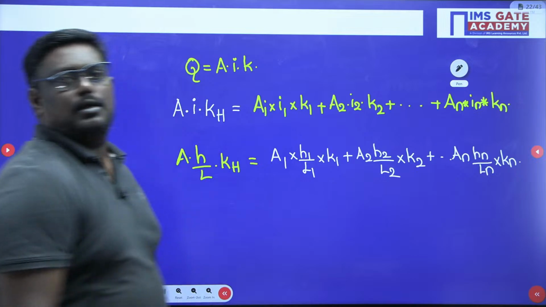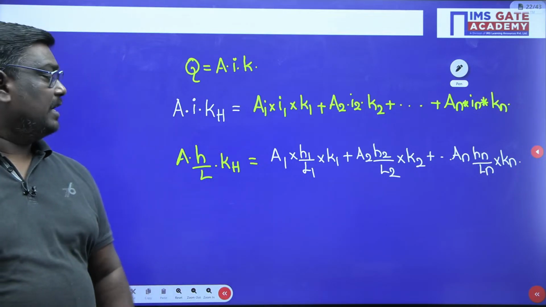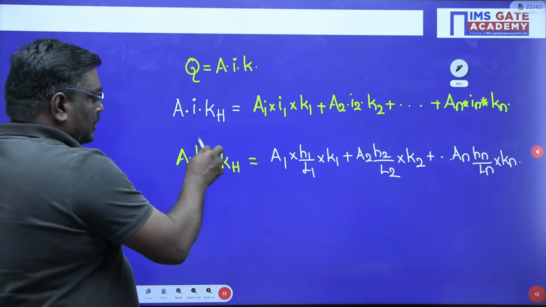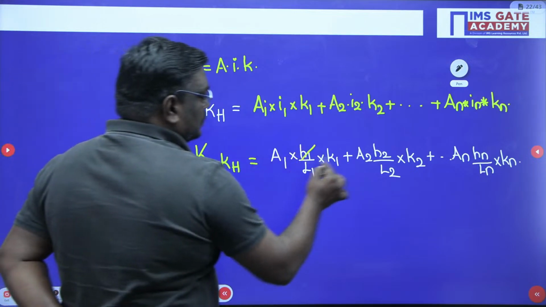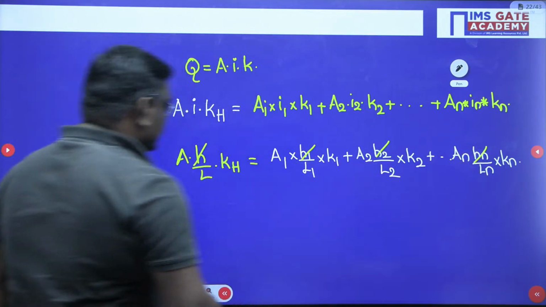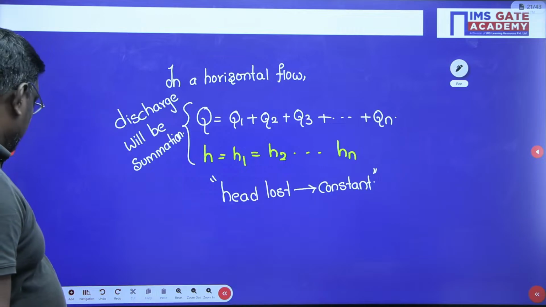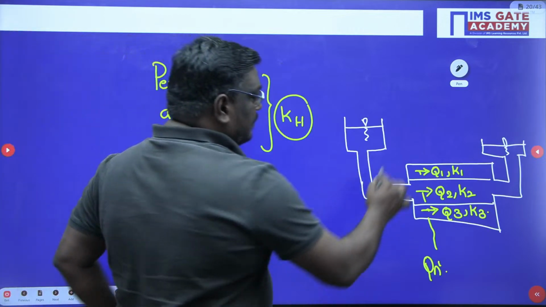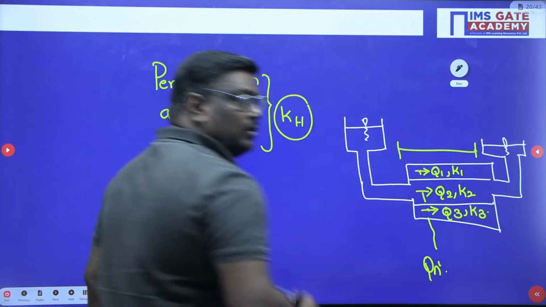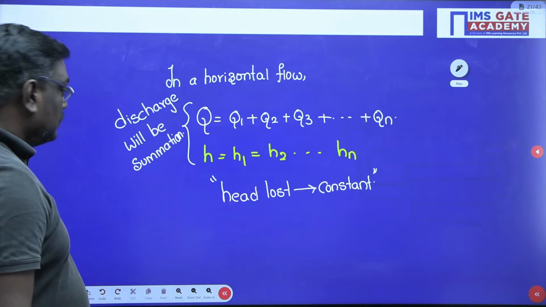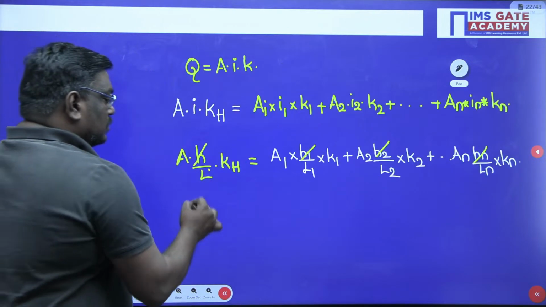Now my dear students, as I told you already, head loss is constant. And if you see the horizontal flow in the diagram, the length of the flow is the same in all the cases. So the length of the flow is also constant.